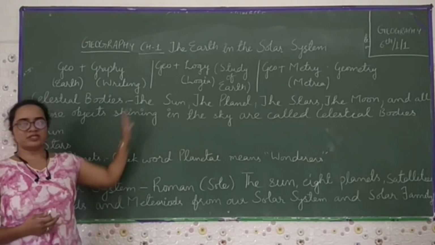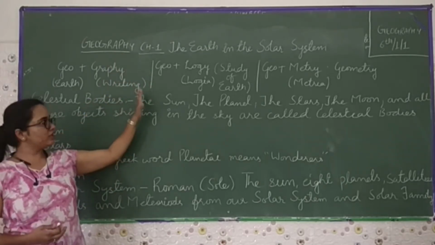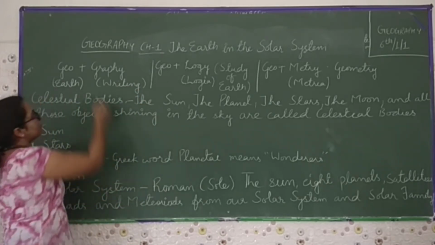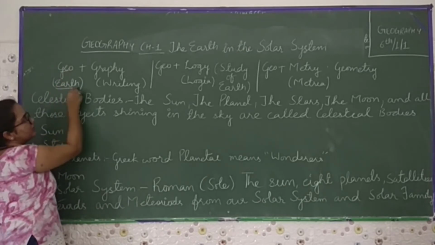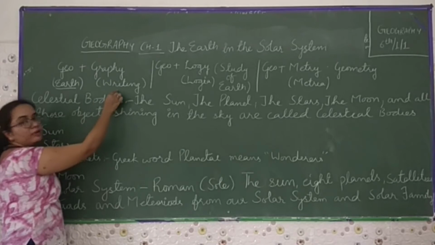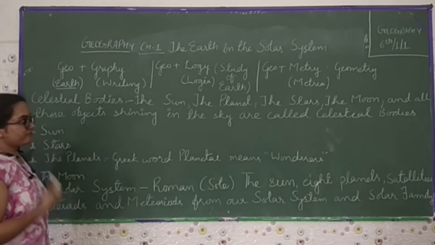One of which is geography, and first I will tell you the meaning of geography. There are three things. Geo means earth. When we include the word graphy, it becomes writing. It means geography is a study of earth.